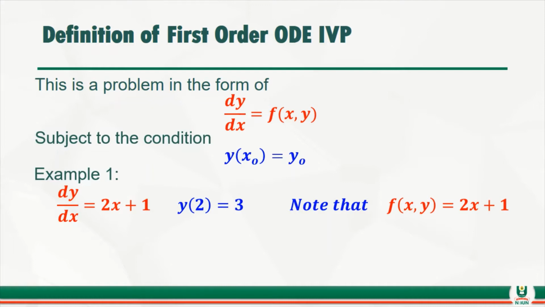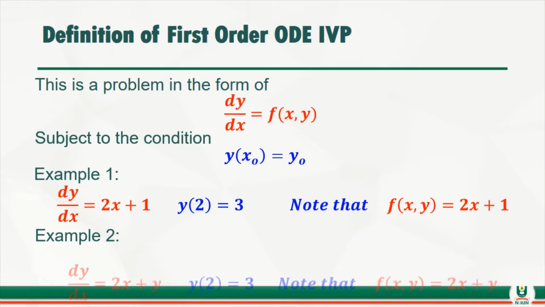Before we can solve this one, this function f(x, y) plays a lot of role. In fact, it will even help us to know a lot of things about the solution. Because if you cross multiply, you will need to integrate 2x plus 1. And that is where the solution will come from. You can now see that f(x, y) is very important in order for us to solve the problem. Let's consider example 2.